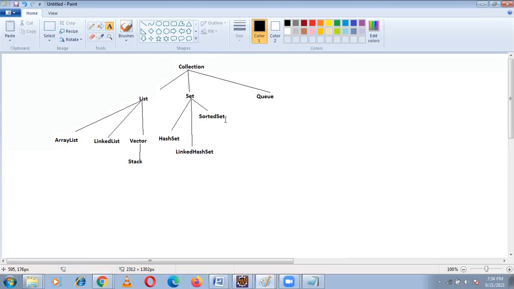And we have another one called navigable set. Navigable set is also an interface which is under sorted set.